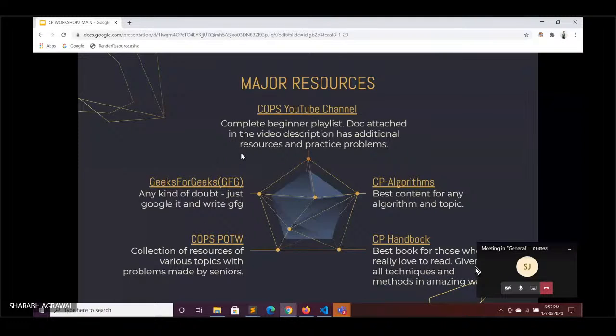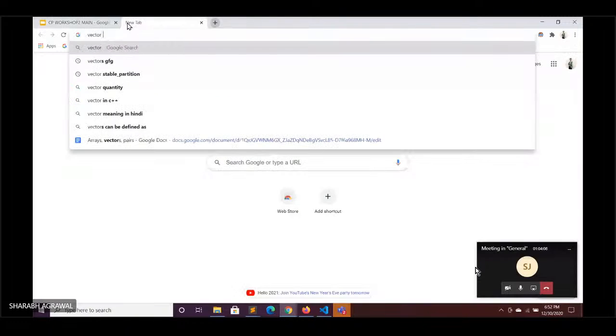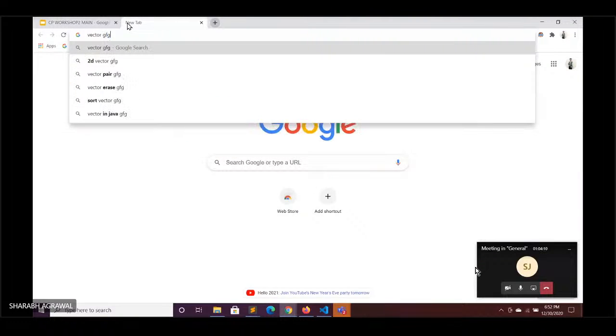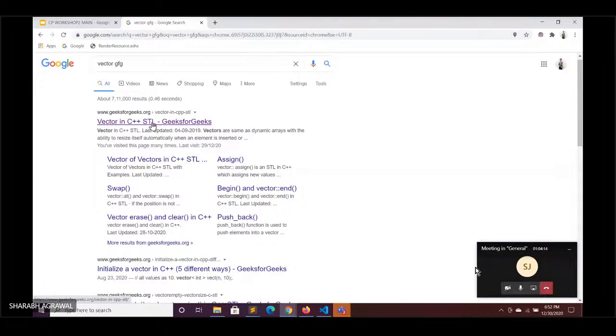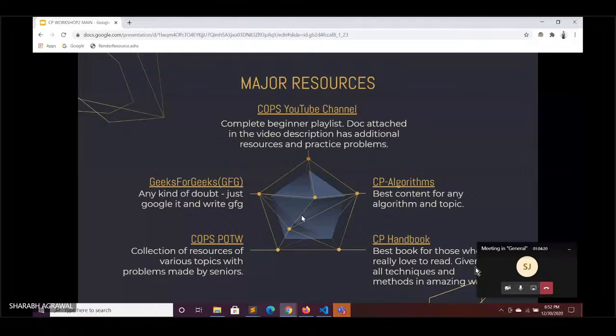And the next one is GFG, GeeksforGeeks. If you have any kind of doubt, really any kind of doubt, whether in syntax or anything, you can just Google it and write GFG. Suppose I want to learn vector, so I can just write vector and write GFG. The first link you will see will be the vector, and the site will be GeeksforGeeks. The GeeksforGeeks site has almost all kinds of programming concepts and doubts. So this is a very important site.